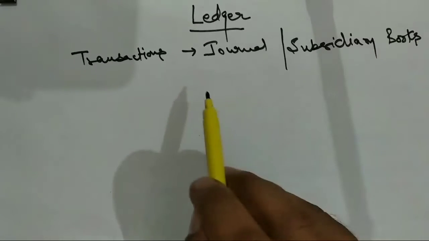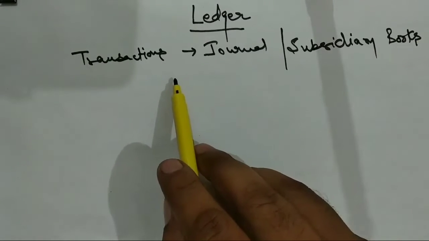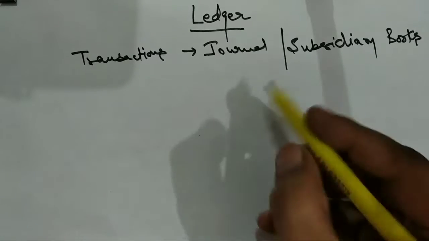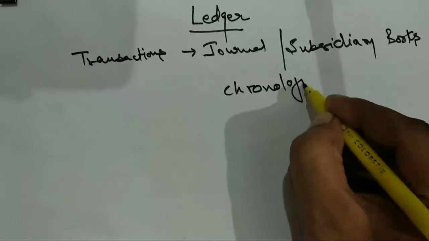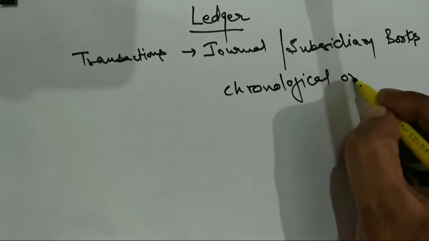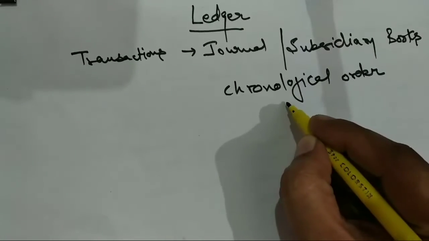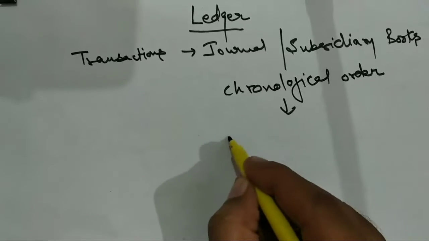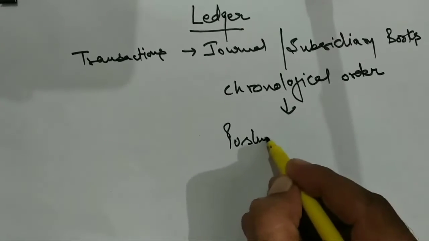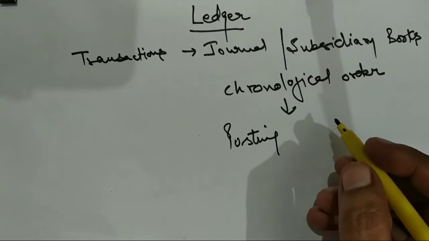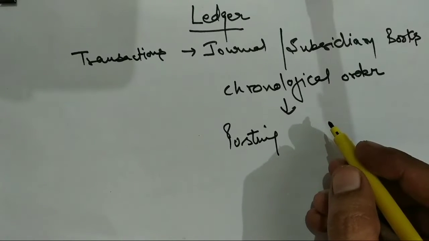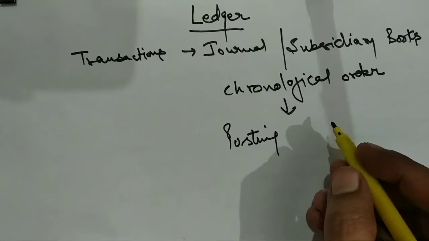After recording the transactions in journal or subsidiary books in chronological order, we used to transfer all the journal entries into the ledger, which is termed as posting.